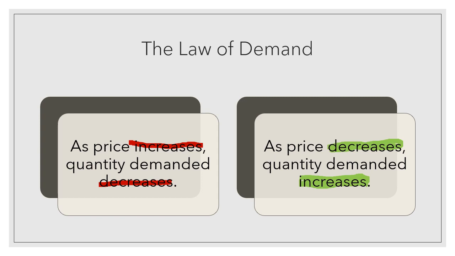The same can be said of many different products. One of my favorite examples is connoisseur ice cream. It is like $11 a tub normally, and that is far too much for 1 liter of ice cream, even though it is delicious ice cream. But when the price decreases to half price, which happens a few times a year, you better believe we buy a whole lot of it and stock up the freezer, because that ice cream is delicious and I want to have a lot of it, but I'm not paying $11 for it. So as price decreases, the quantity demanded increases.